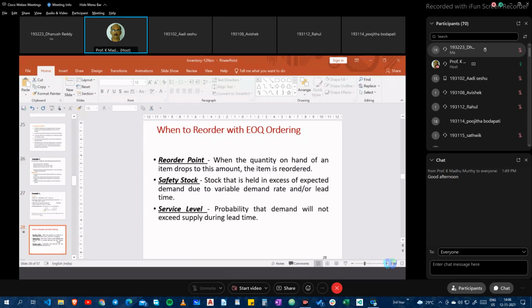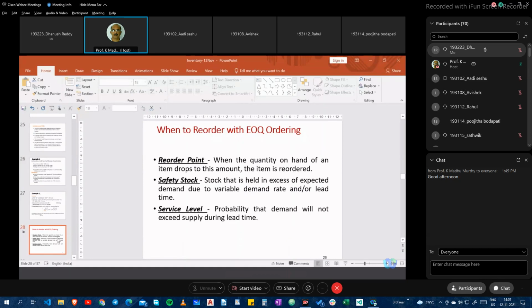We are not going to consider the variability of lead time, but let us see what happens if there is variability in the demand rate. So safety stock is an amount of inventory that we carry in addition to the expected demand. Let us take a simple example.